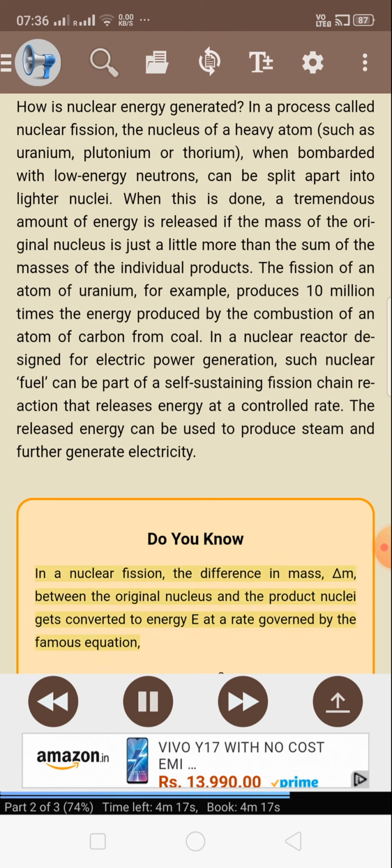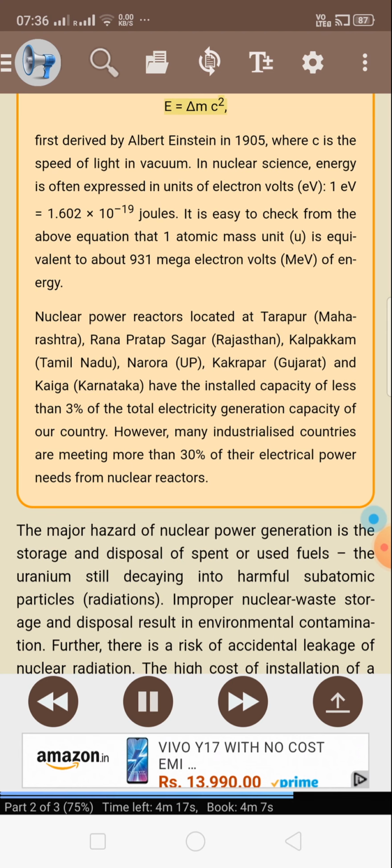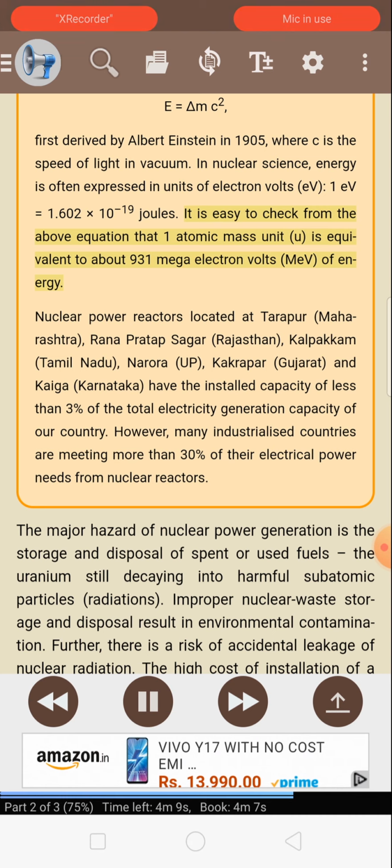Do you know? In a nuclear fission, the difference in mass, increment m, between the original nucleus and the product nuclei gets converted to energy at a rate governed by the famous equation E equals increment m c squared, first arrived at by Albert Einstein in 1905, where c is the speed of light in vacuum. In nuclear science, energy is often expressed in units of electron volts. 1 electron volt equals 1.602 times 10 to the power minus 19 joules. It is easy to check from the above equation that one atomic mass unit, u, is equivalent to about 931 mega electron volts, MeV, of energy.